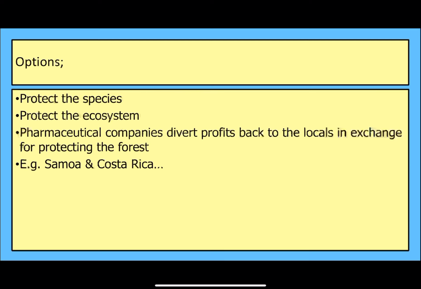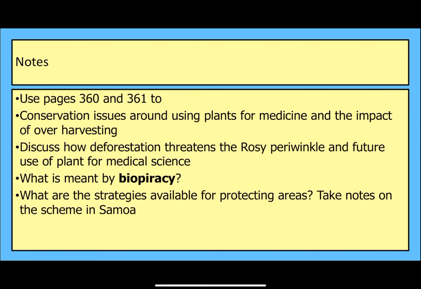So there are a range of options to try and protect the places that these plants come from. We can try and protect a specific species. So if we're aware that there is a species in a location, then we protect that location to look after that species, or we can try and protect a whole ecosystem, and we can put in place rules that mean that pharmaceutical companies have to divert their profits back to locals as part of an agreement to keep protecting the forest. And this happens in places like Samoa and Costa Rica.